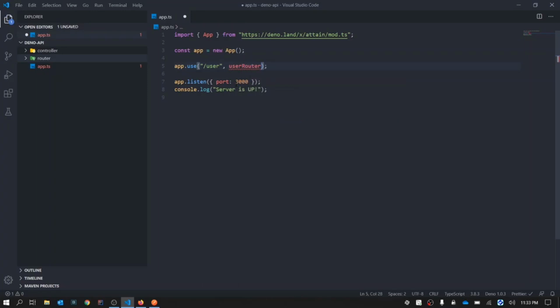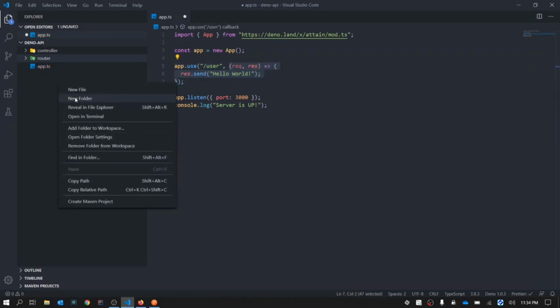So whenever the slash user is there in the URL, it will redirect it to this router. Then internally, you can have another route saying app.use slash login and app.use slash sign up. That will take care of the functionality of login and sign up, which makes your main file, the app.ts, very clean and understandable.